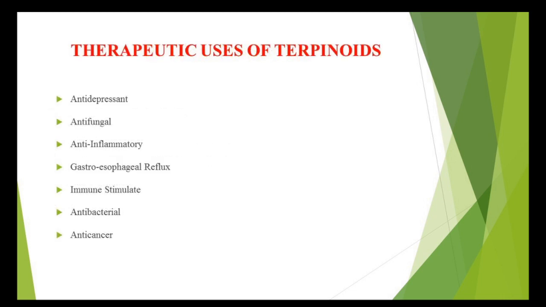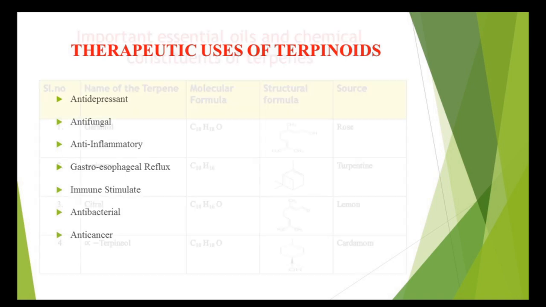The therapeutic use of terpenoids. The terpenoids have a lot of medicinal values, so they are used as an antidepressant, to reduce depression. Then antifungal, to cure fungal infection. Anti-inflammatory, gastroesophageal reflux, immunostimulant. Nowadays we require this immunostimulant, and antibacterial and anti-cancer.